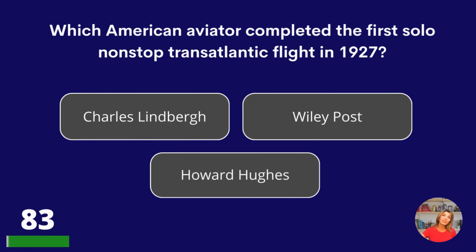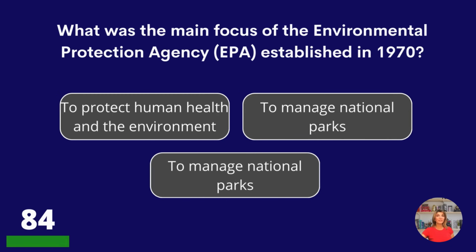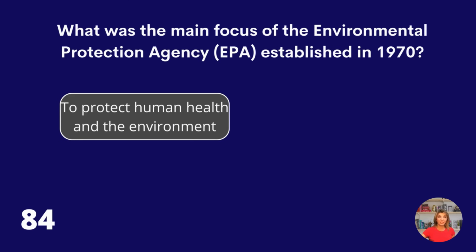Which American aviator completed the first solo nonstop transatlantic flight in 1927? Charles Lindbergh, Wiley Post, or Howard Hughes? Charles Lindbergh. What was the main focus of the EPA, established in 1970? To protect human health and the environment, to manage national parks? Yes, it would be those two. To protect human health and the environment.